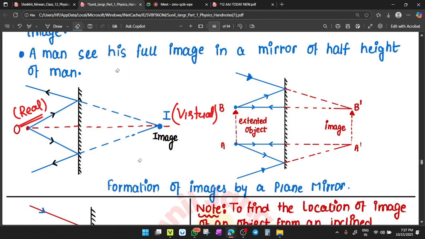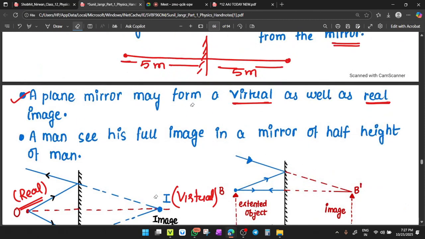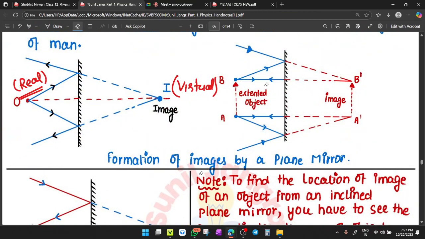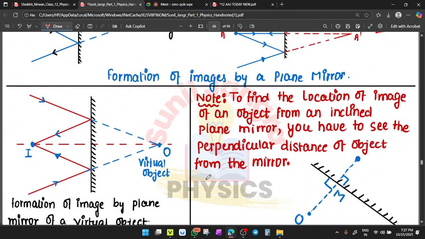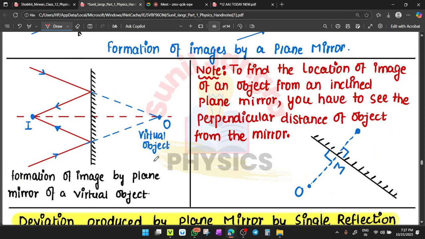Extended object and image. Yes, a plane mirror may form a virtual as well as a real image, but in this example both are virtual images, because the object is real here. For a real object you will have a virtual image. Clear? For a virtual object you have a real image. Yes, this is the formation of image: for a virtual object, your object is virtual and your image is real. Clear? Okay, done.